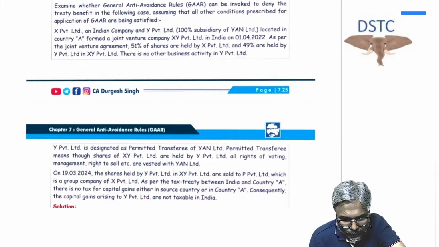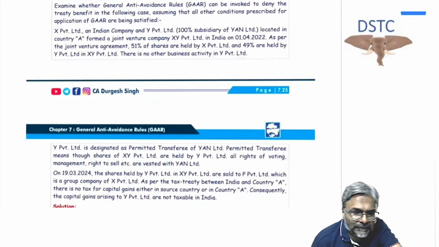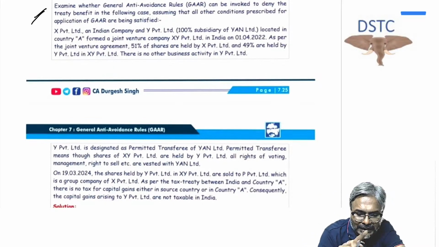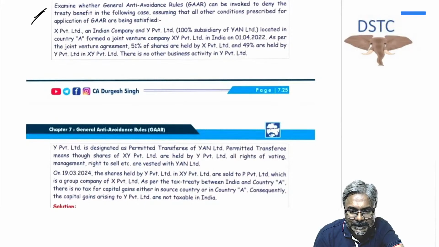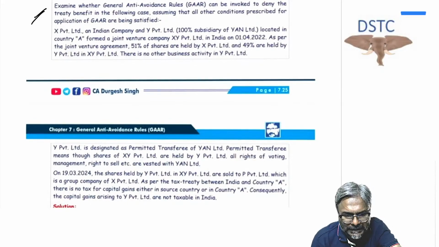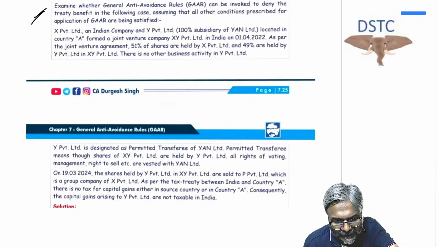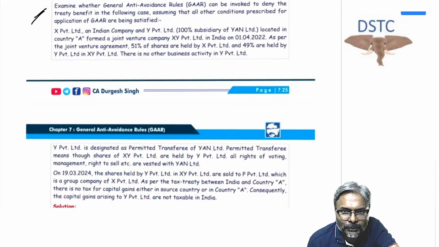Now over here, question number 5, students, this is an important question. I think it has been targeted two times by the ICAI. This is an important question which has been there. This is the last question, students. We are done with it, and then I'll move on to the alternate tax regime.